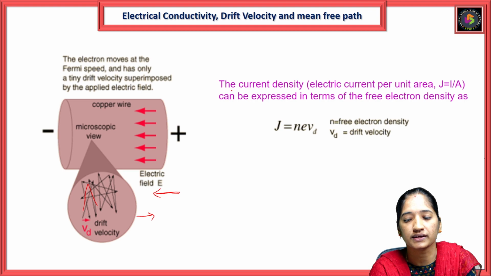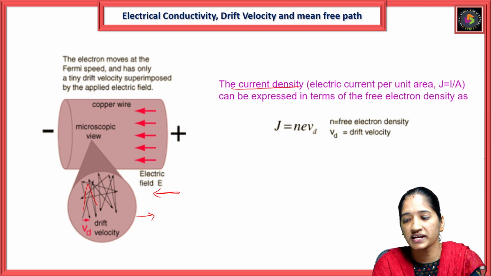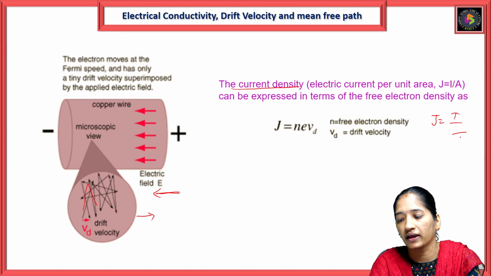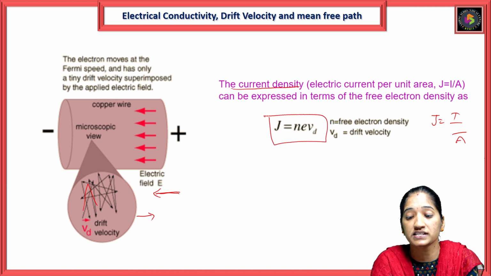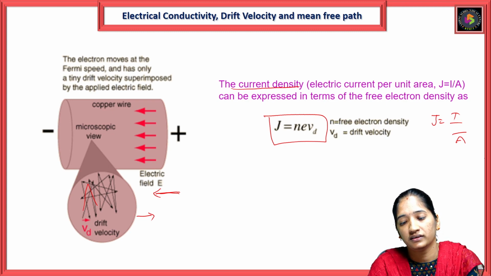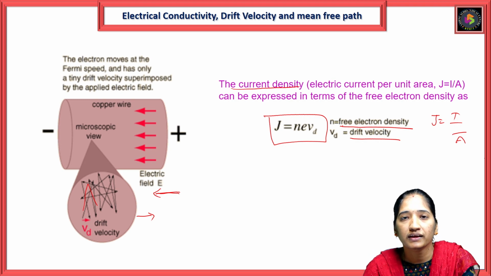The current density means electric current per unit area, which we already wrote on the earlier slide. J is equal to I by A, electric current per unit area, and it can be expressed in terms of the free electron density: J = nevd. Here small n is the free electron density and vd is the drift velocity. Drift velocity occurs only when we apply the external field. In the absence of the external field, we can't get the drift velocity.